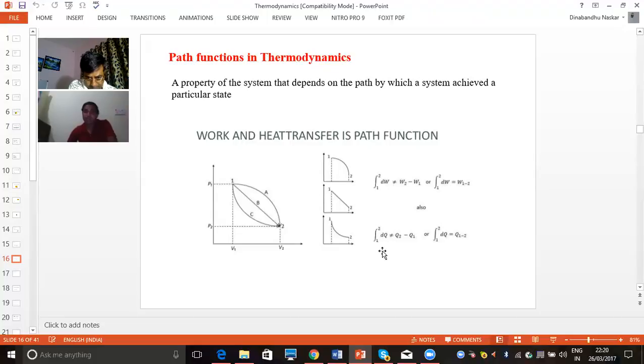This is not true because this also depends upon the path. So we can say that work and heat transfer are both path functions, and internal energy and potential energy are point functions. In this manner we can separate any parameter, whether it is a path function or a point function.